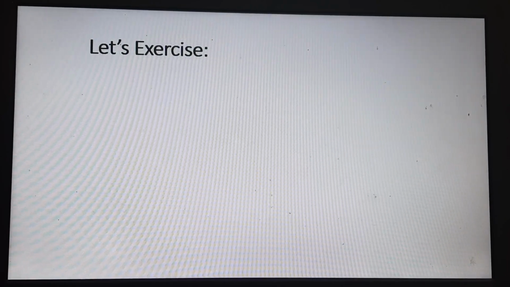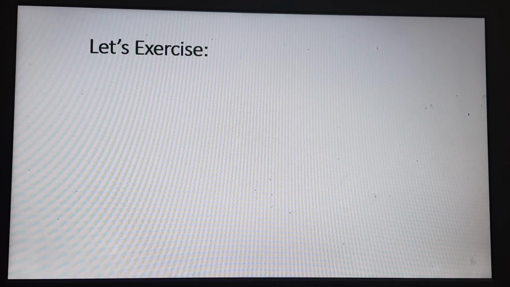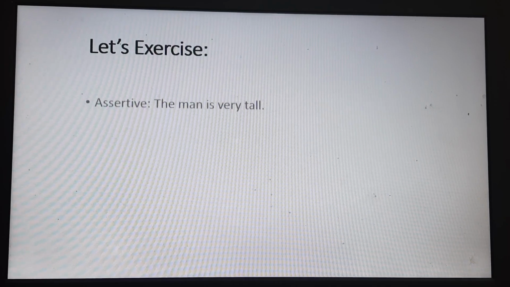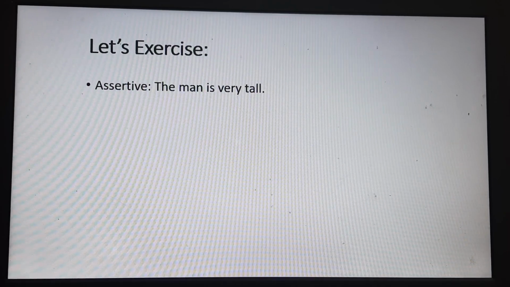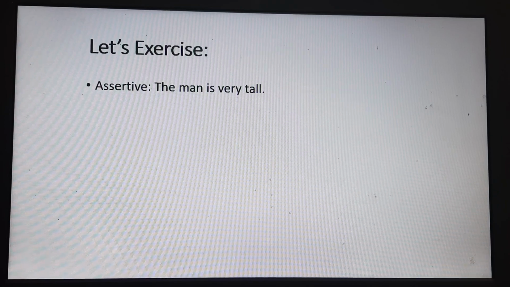Now, we have learned so many rules and we have seen several examples. Now let's try to do it by ourselves. The man is very tall. Dear boys, would you mind trying to write down the answer of this sentence? This sentence is written in assertive form.